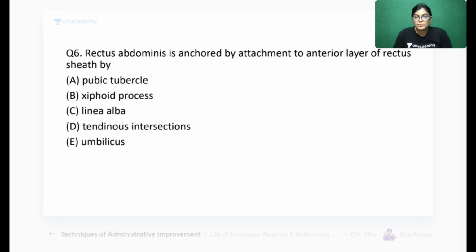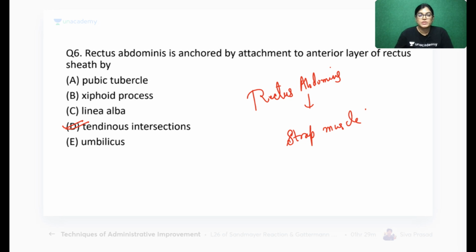Okay, so yes, 50% students have answered tendinous intersection. If you remember, when I was talking about rectus abdominis muscle, I told you that morphologically it is an example of a strap muscle, which is having tendinous intersection.